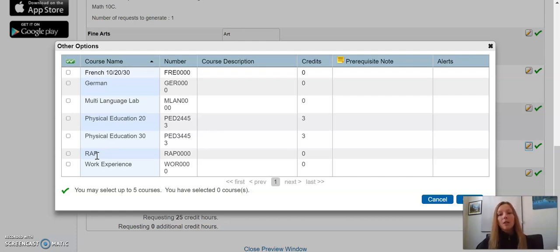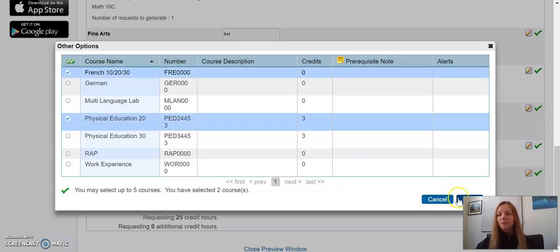You need to be over 16 years of age, and that's where you're working through a skilled trade. Okay, and often is associated with a blue book that documents your hours. Okay, work experience is either in the school with a teacher, or you could be collecting credits with work experience if you're working after school and your employer signs off. So there's a couple of choices there that you could make.